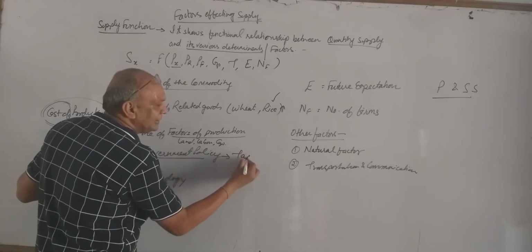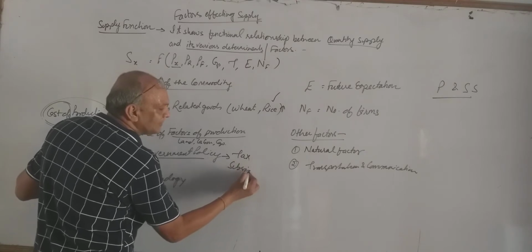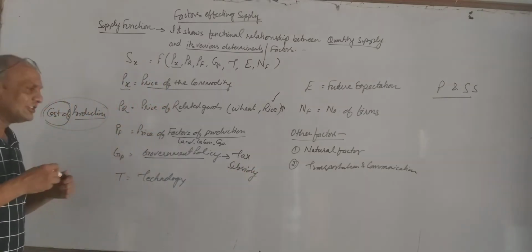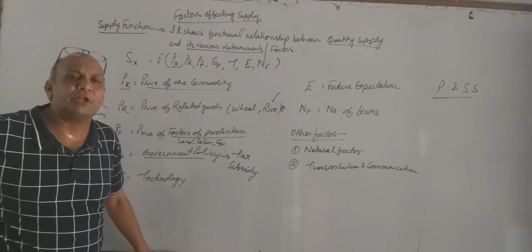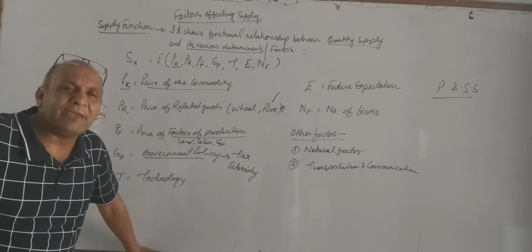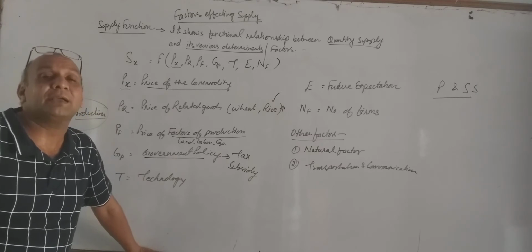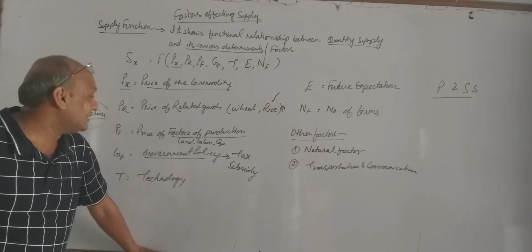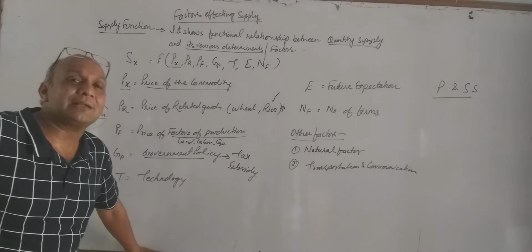Government policies related to tax, related to subsidy. If the government starts charging more and more tax on its products, definitely I have to pay more tax. If I am paying more tax, it means my profit margin again reduces. So here, what government policies are there?